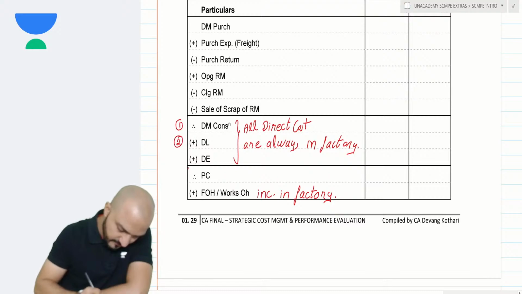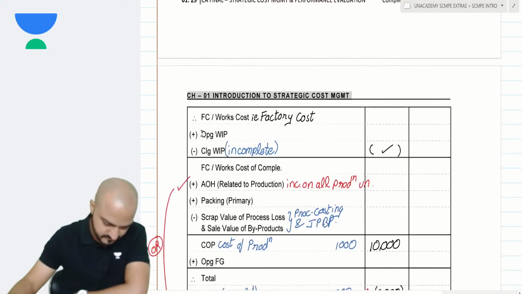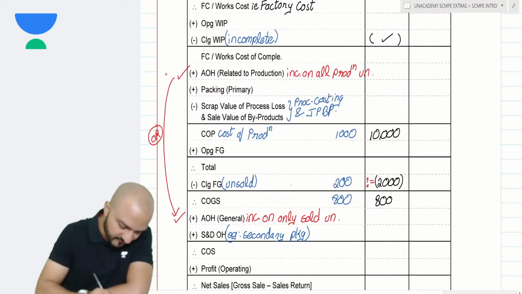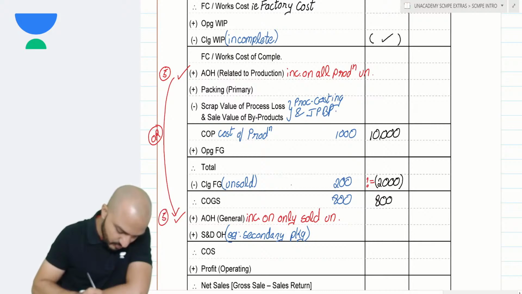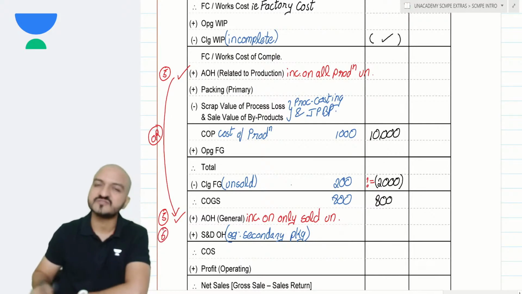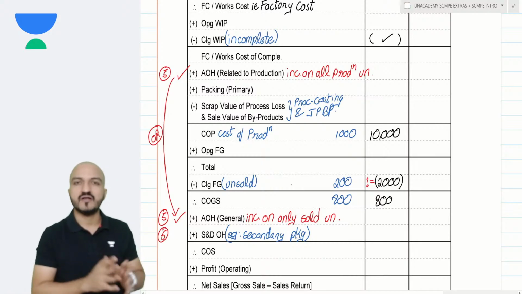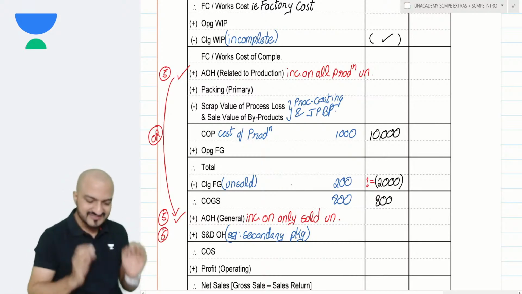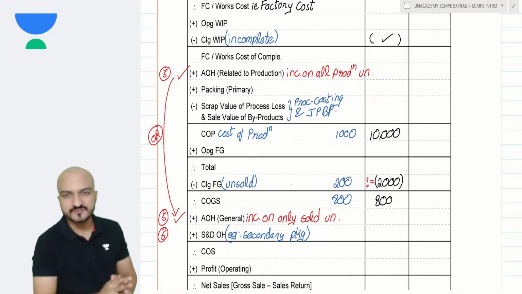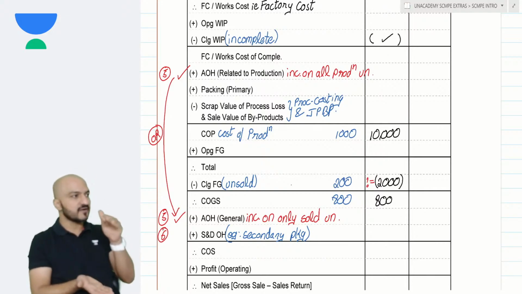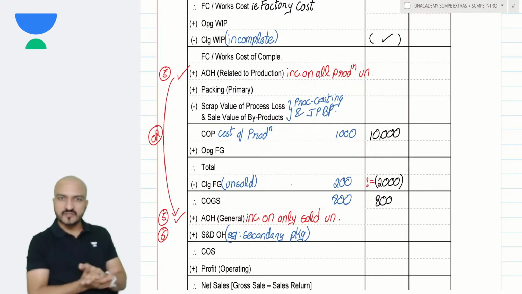Number 2, direct labor. Number 3, direct expenses. Number 4, factory overheads. Number 5, admin overheads, but that appears at 2 places. And number 6, selling overheads. So basically this entire format contains only 6 main items of cost, and the summation of these 6 items is called cost of sales.